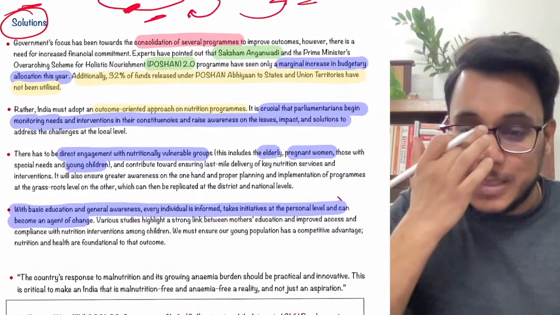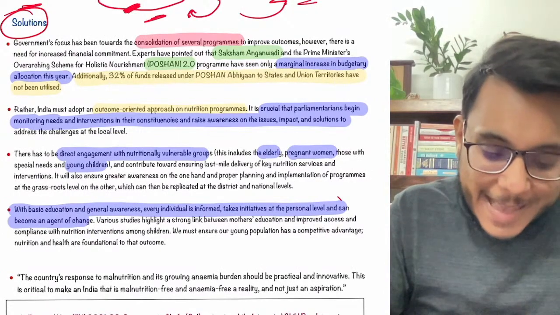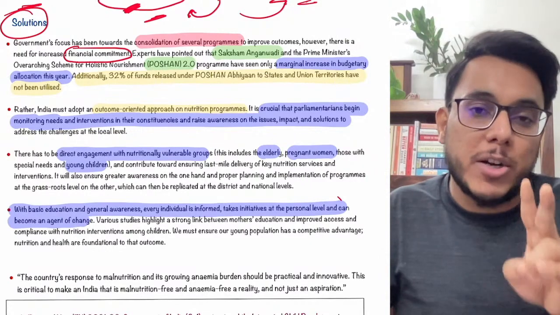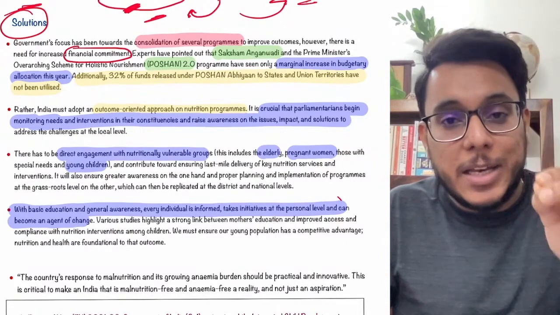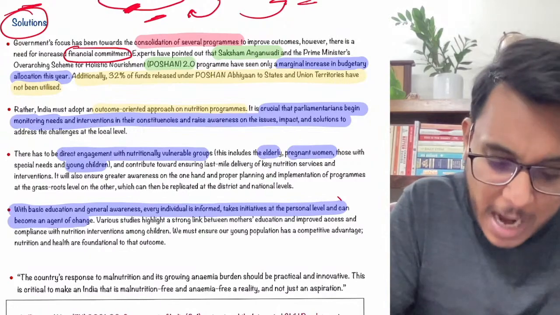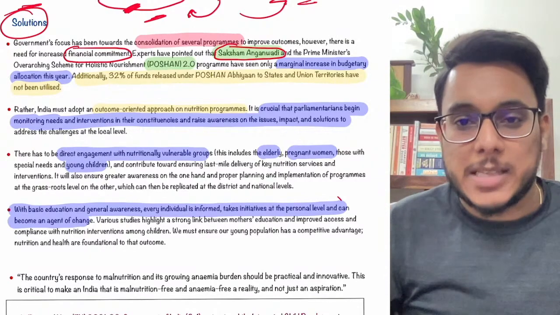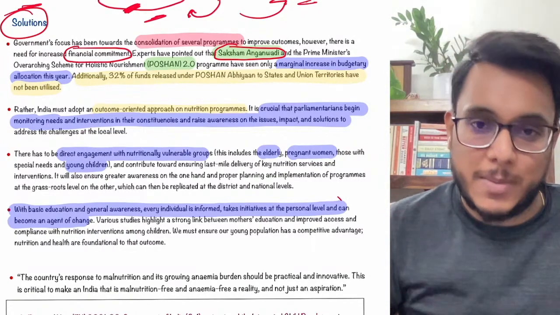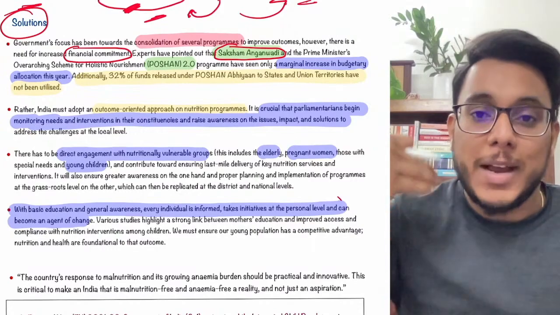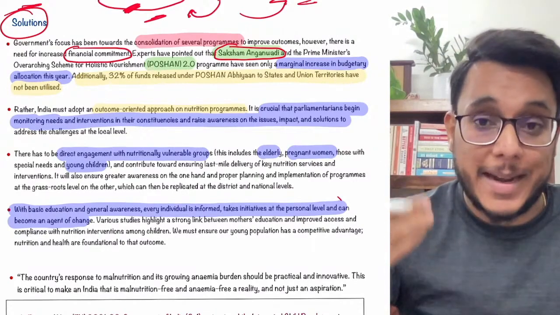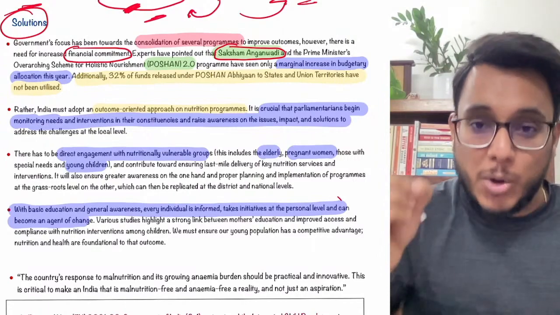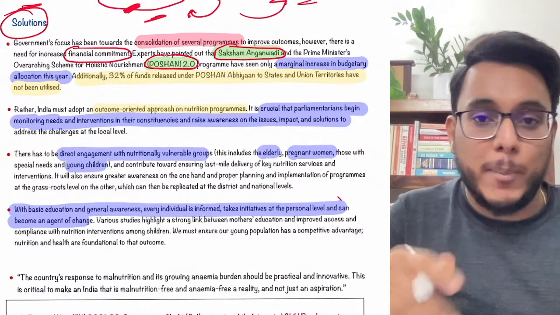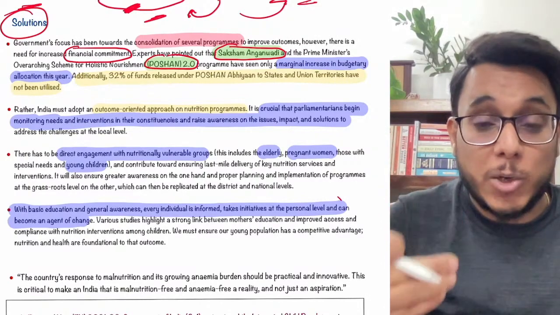Then, guys, next, it has been provided what the solutions could be. There are many solutions. First of all, there is a need to increase the financial commitment. There are two important schemes which try to address nutrition in women and children: Saksham Anganwadi and Poshan Abhiyan. The Anganwadis are now being upgraded as new age Anganwadis, the Saksham Anganwadis. Anganwadis cater to different types of services to women and children, including nutritional services. So through the Anganwadi, nutrition can be provided to women, and the government's Poshan Abhiyan, Poshan 2.0, also wants to provide nutrition to women and children.